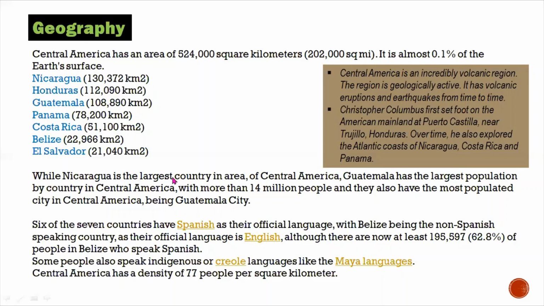While Nicaragua is the largest country in area of Central America, Guatemala has the largest population by country in Central America. So in Central America, Nicaragua is the largest country by area, in terms of land and territory, and in terms of population it is Guatemala. 6 of 7 countries have Spanish as their official language.